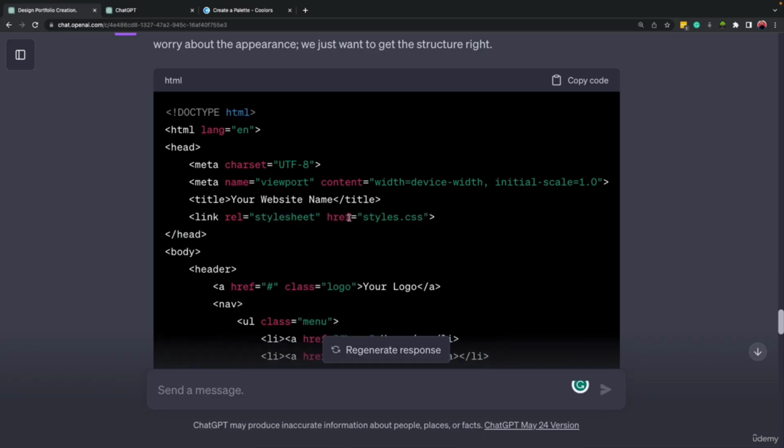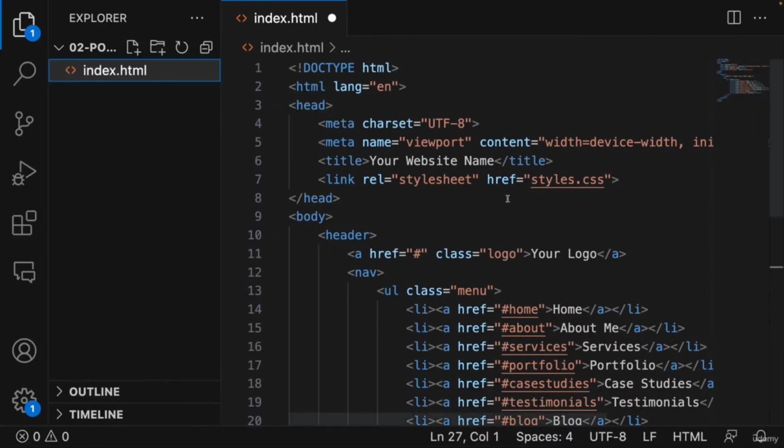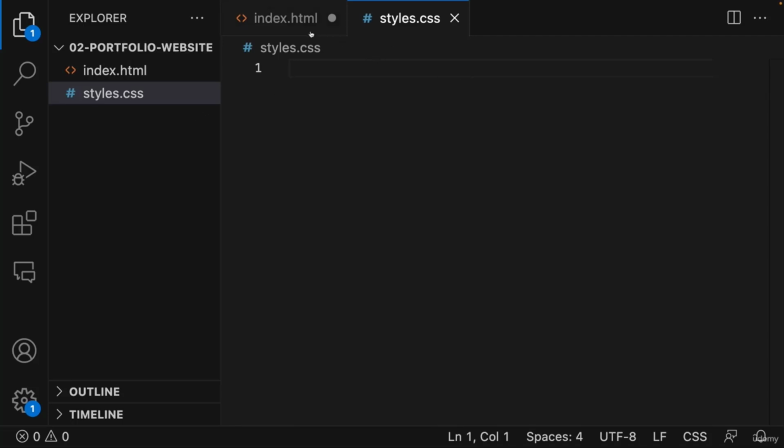It's a style sheet, and it's referring to another file called styles.css. Again, if you ask ChatGPT how to name the files for this website, it will tell you. But because I know how to write code, I can explain it to you so we can speed up the process. So we need to create a file called styles.css. So this is our CSS file.